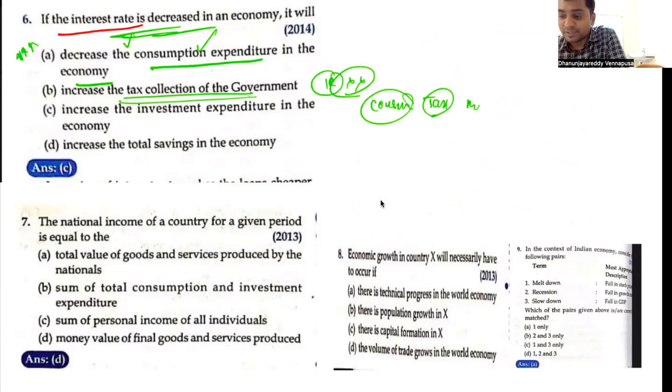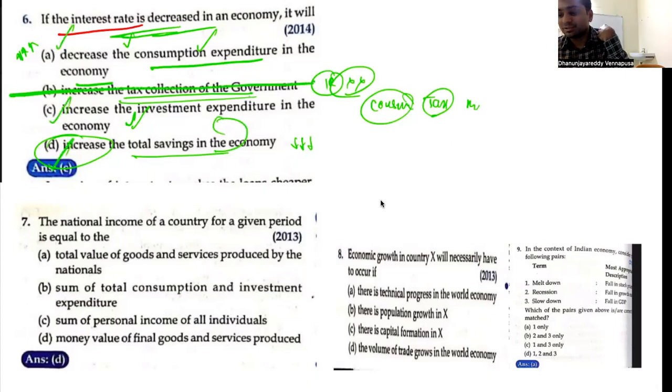Increase in the investment expenditure, yes, this is going to happen. Increase in the total savings of the economy? Total savings will be decreased in the economy. So this cannot be absolutely quantified, but this is increased, this is decreased. That is what you have to understand.